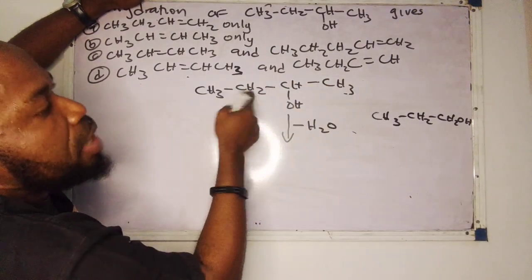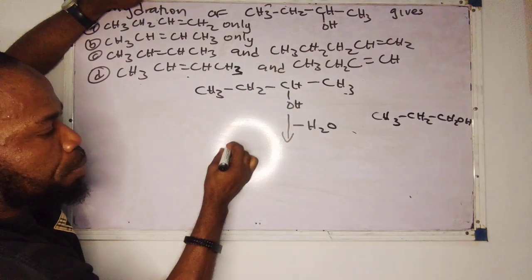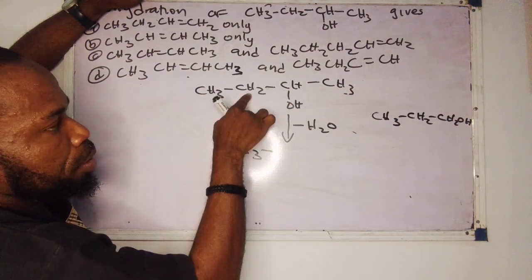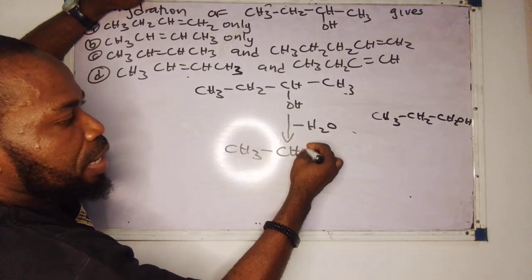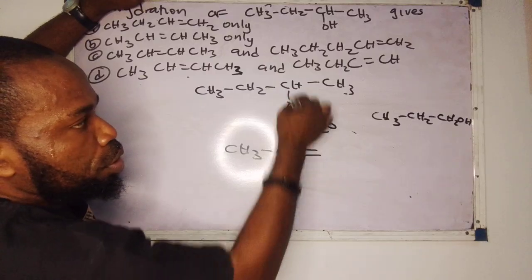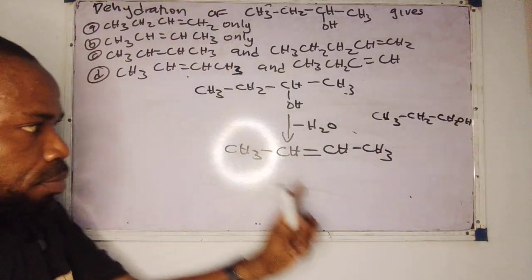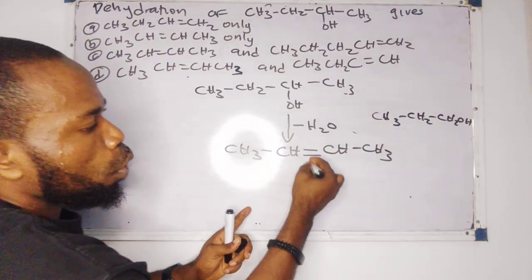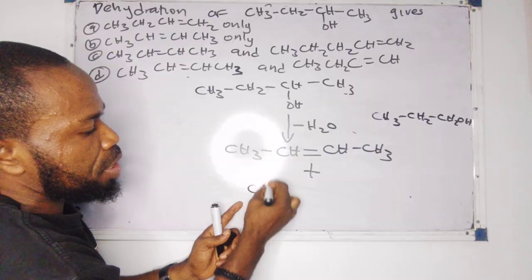Let's start with this one first. Remove the OH from here, remove the hydrogen from here. What will be the product? CH3, CH, remember one hydrogen remaining, then a double bond, CH, CH3. This is one product. Plus, if I remove the hydrogen from here, it will now be what?